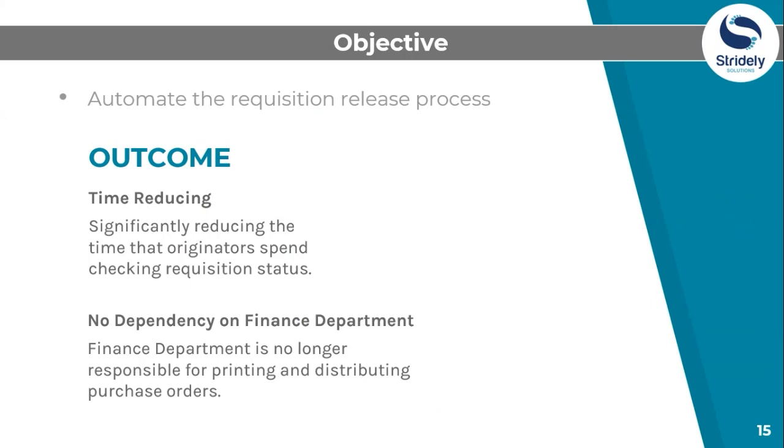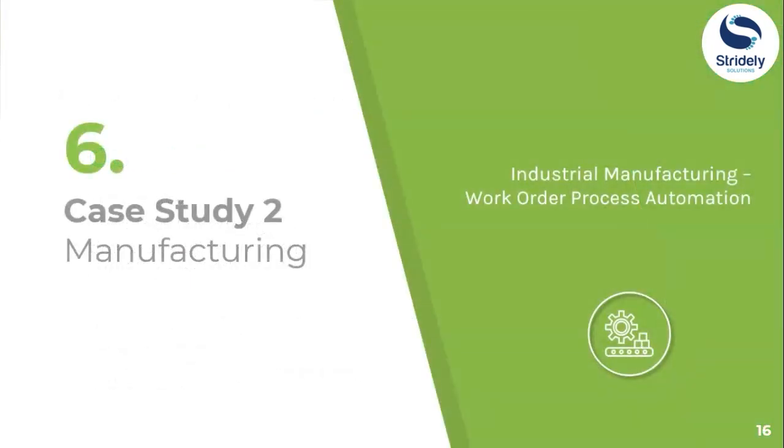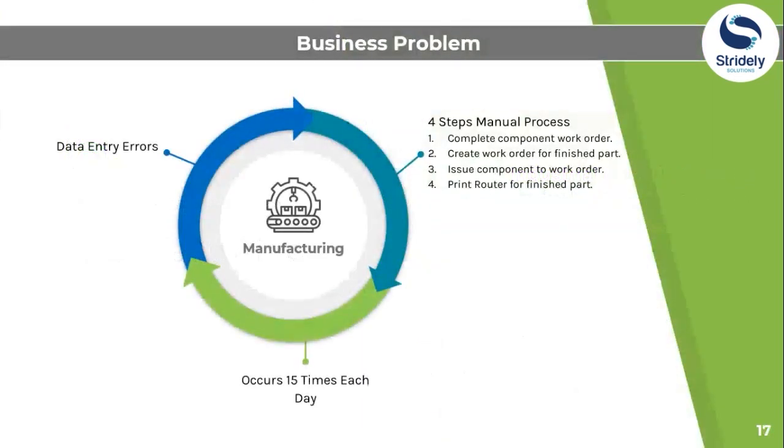All right, let's go ahead to the second case, which is from the functional area of manufacturing, and the industry would be industrial manufacturing. It's a work order process automation. Let's see what is the problem with manual processes. So here we need to streamline a 4-step manual process that occurs 15 times each day.